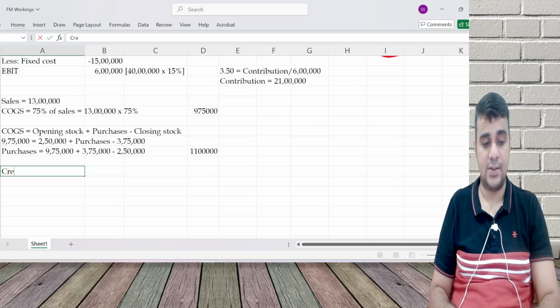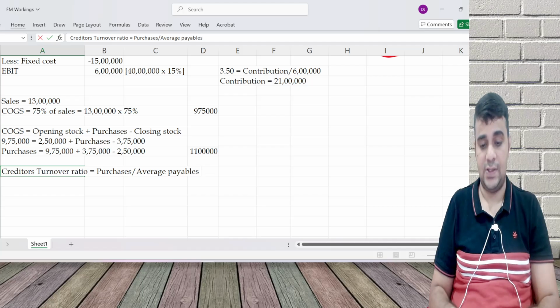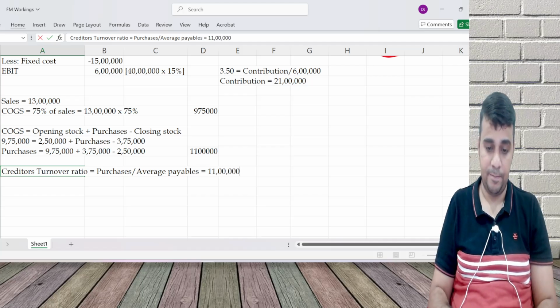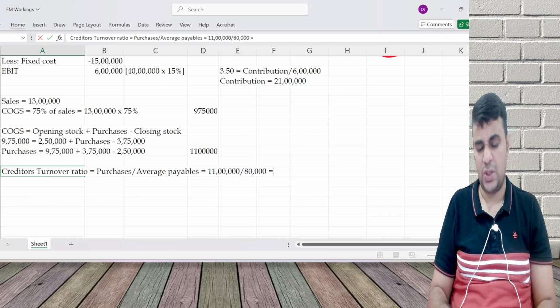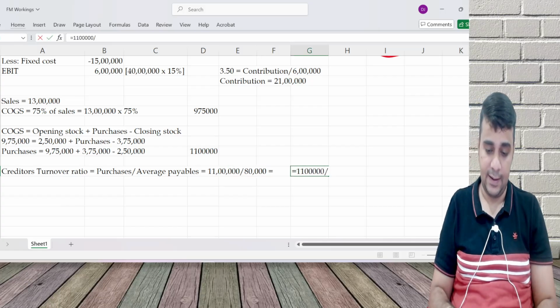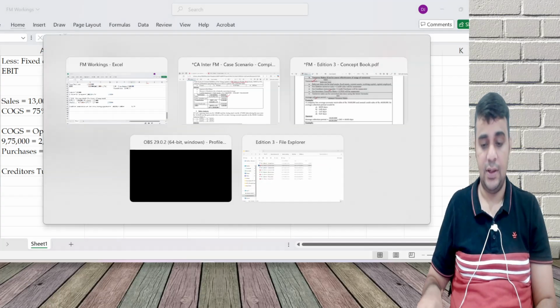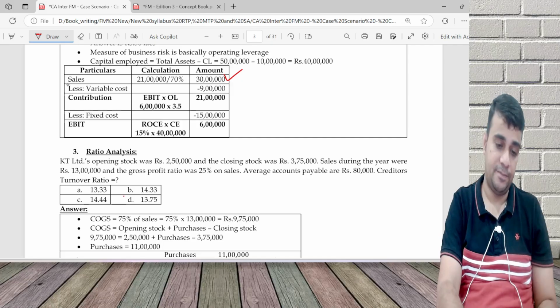And creditors turnover ratio. Creditors turnover ratio is equal to purchases by average payables. Purchases by average payables: 11 lakh by 80,000. Again, an excellent question. Tests multiple concepts. 11 lakh divided by 80,000 is 13.75.